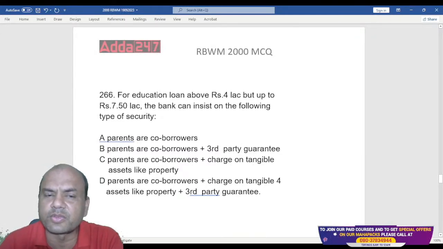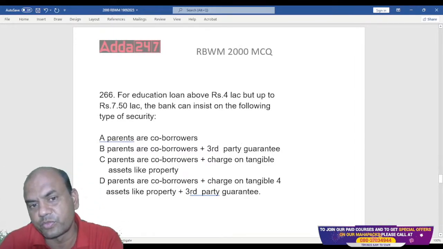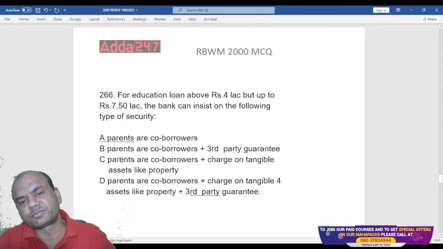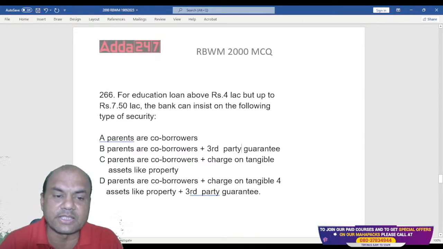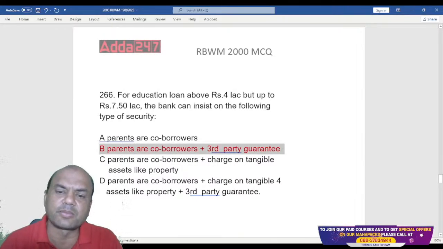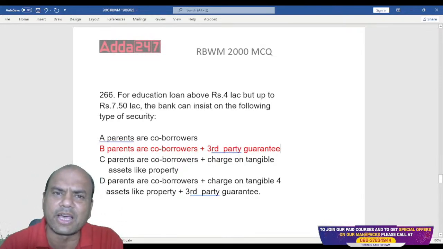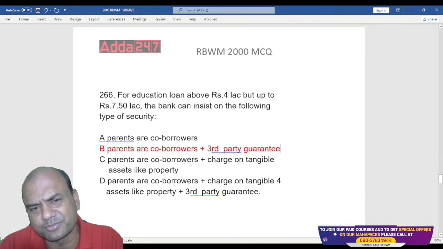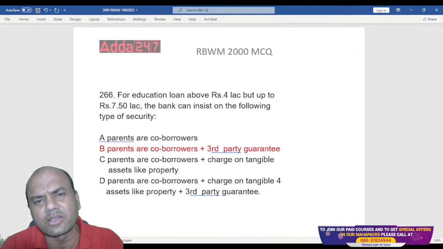Then D is all of the above again. So what is the right answer over here? For 4 to 7.5 lakhs, it is B, third party guarantor. Only this much, parents plus third party. That also banks have required. RBI doesn't say anything about this now. Now the restrictions are removed for all. Banks have to take their own risks.